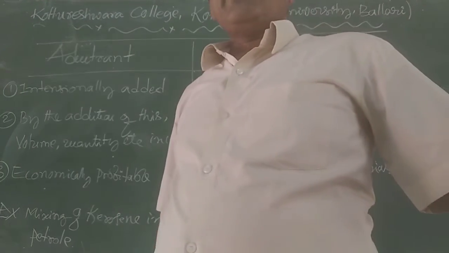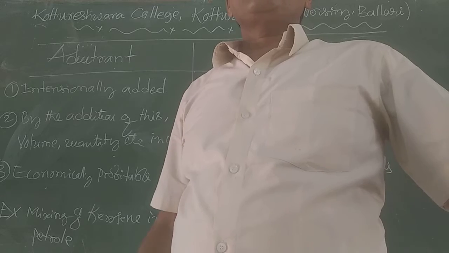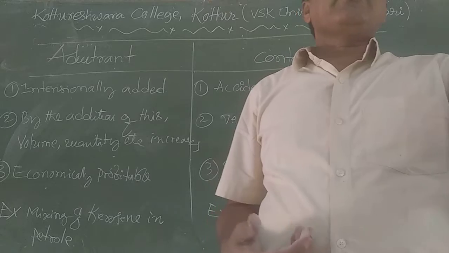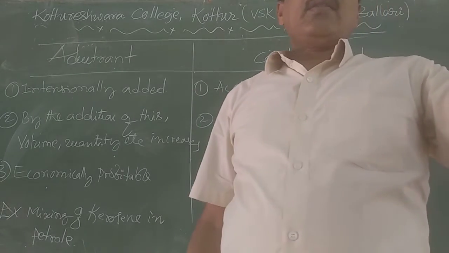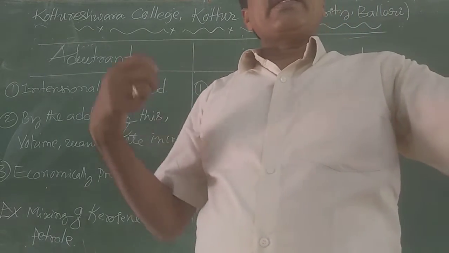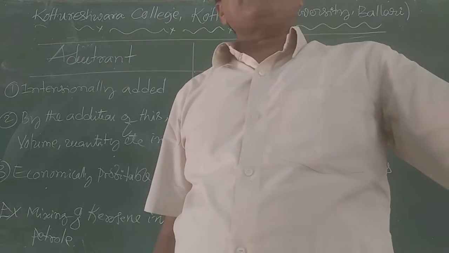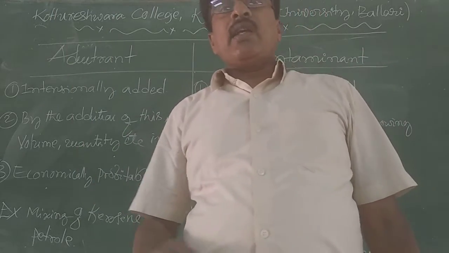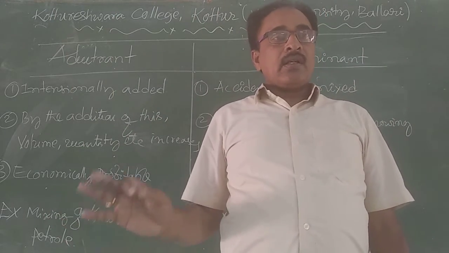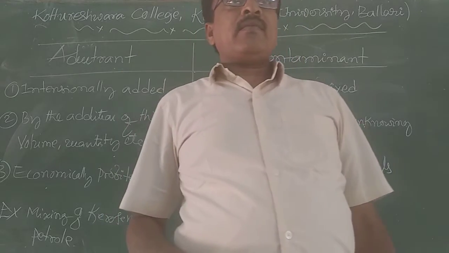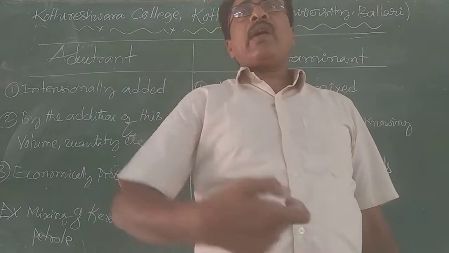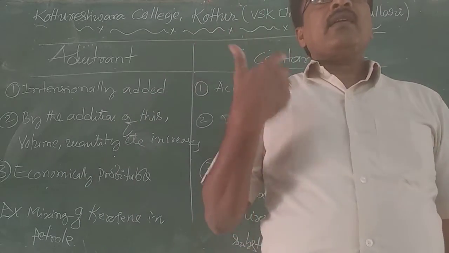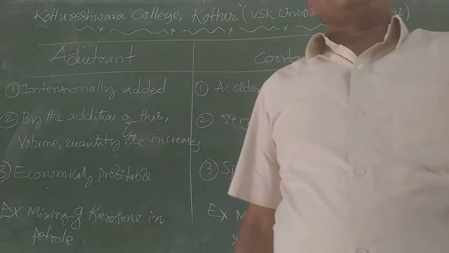While drawing the milk from the cows or cattle, usually in the beginning we spray some amount of water on the udder of the cattle. But the water we use in the beginning is not an adulterant. That is simply a contaminant. That is definitely required for drawing the milk from the cows or cattle, right?